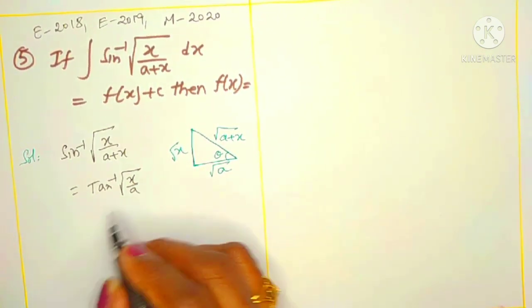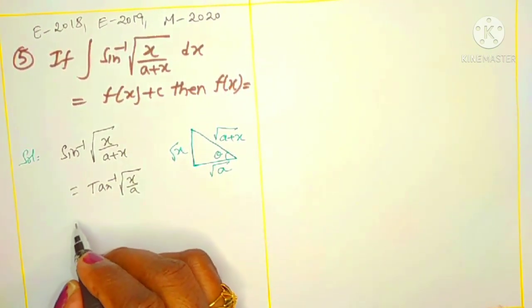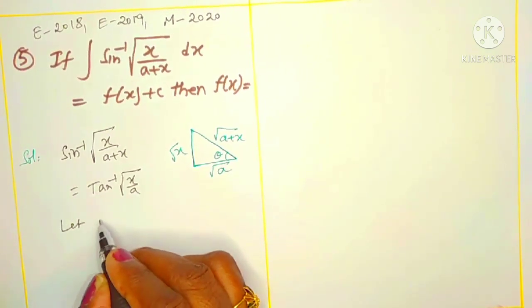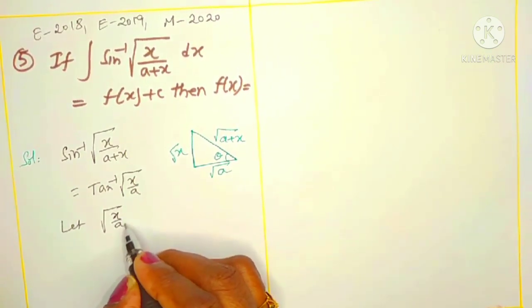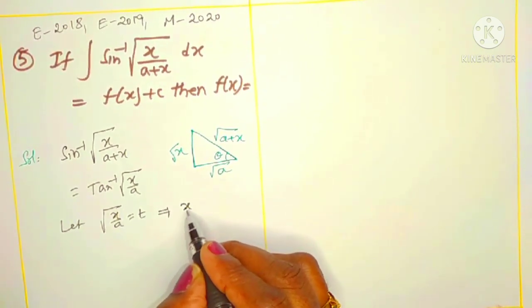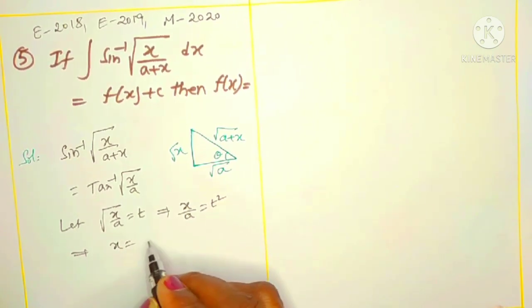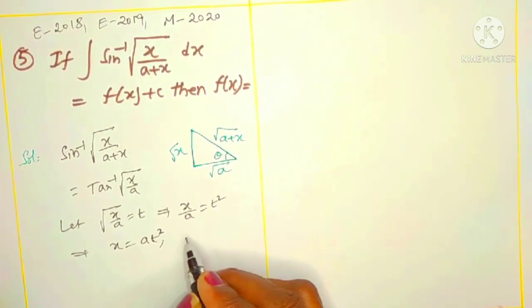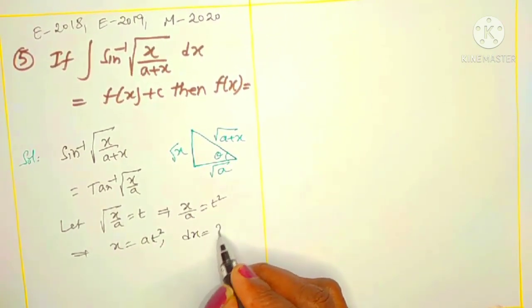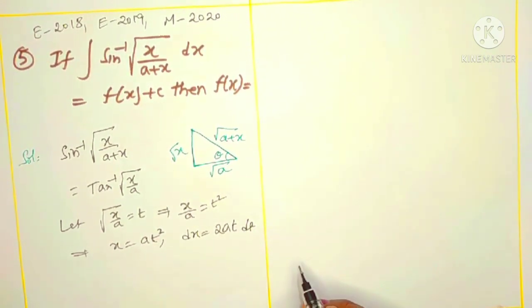For our convenience, to reduce into a known integral function, take root over x by a as t. Let root over x by a be t. Indirectly, x by a is equal to t square. That means x is equal to a t square. What is its derivative? dx is equal to 2at dt, right? You know all this process, that substitution method.